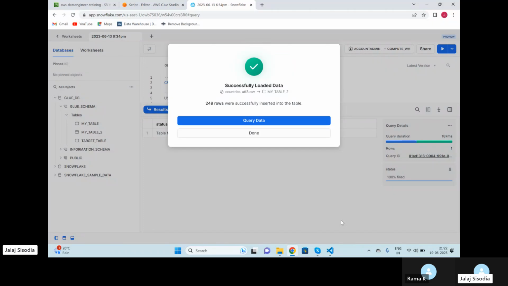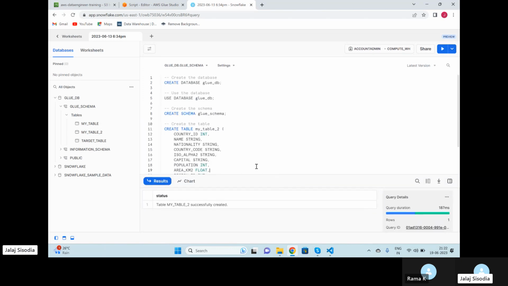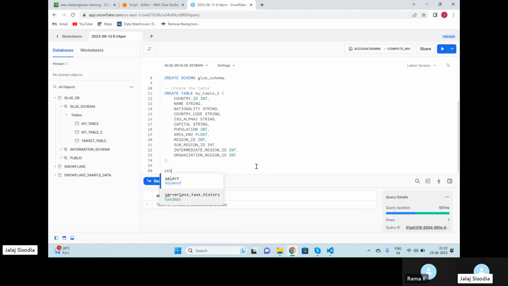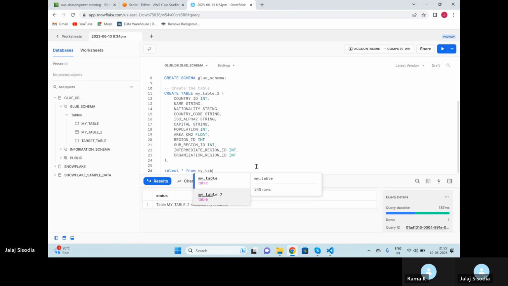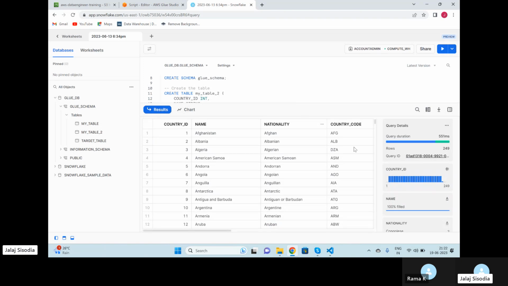And this is going to actually upload the data for you. Now you can see the data has been uploaded into this table. Okay, and if I just come down and say select star, select your table and execute this query. You can see we have successfully uploaded data within a few minutes only.